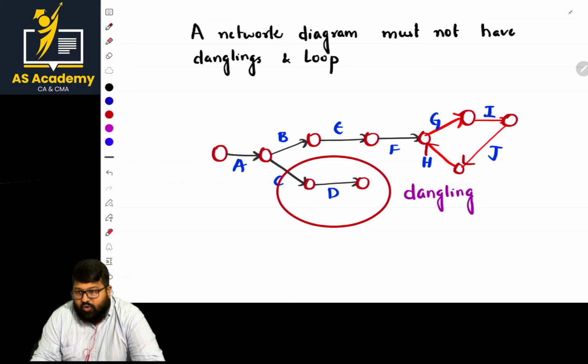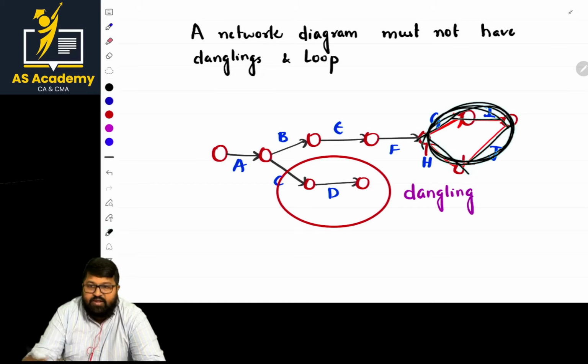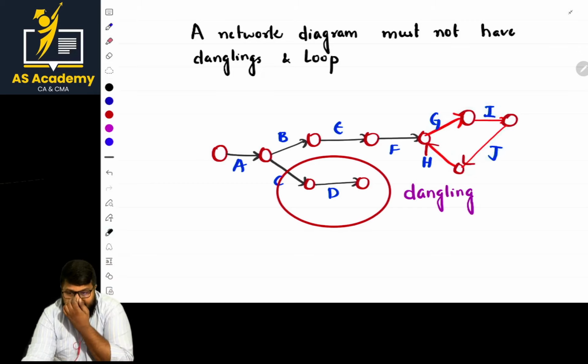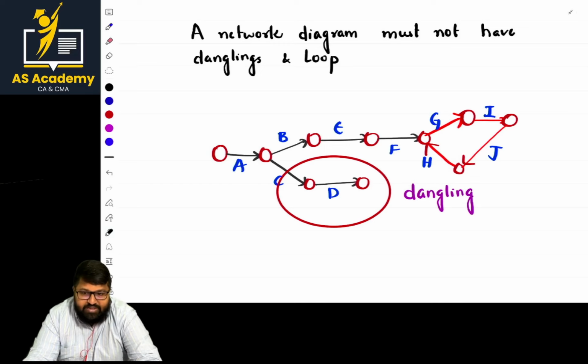Sir, is this a loop or not? Once you travel this line, from G to I, from I to J, from J to H, again and again, it is going like a loop. Never create loops and danglings in the network diagram. If you create them, it's gone.